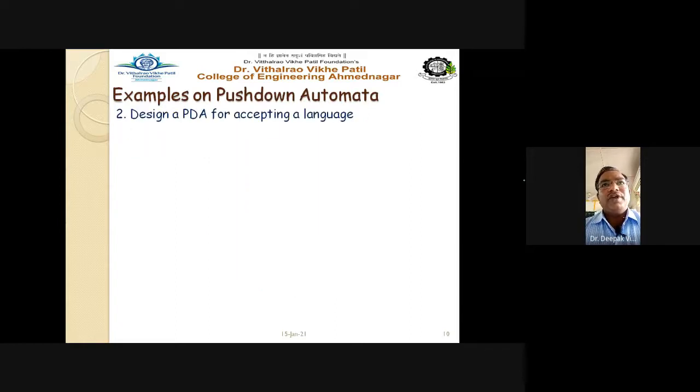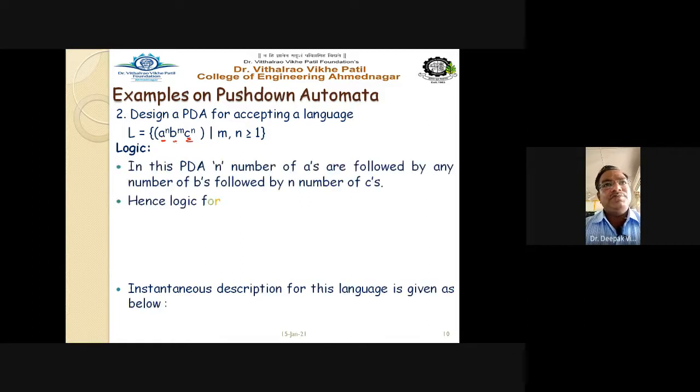Design a PDA for accepting a language L equal to A raised to N, B raised to M, C raised to N. Now here the number of A and the number of C are the same, whereas B is having any random number. The number of A's is equal to the number of C's, but B has any random number. So let us see the logic of this PDA.